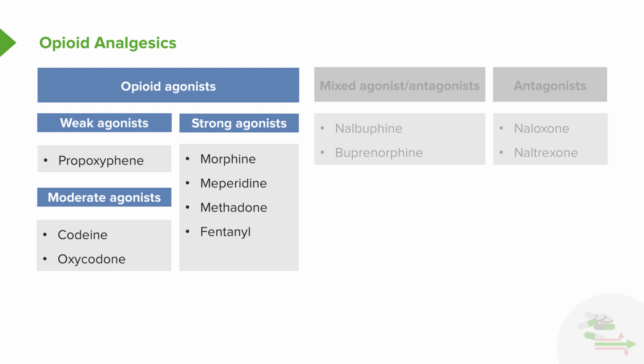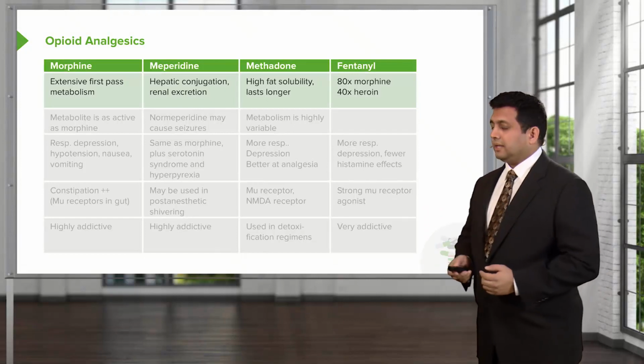This brings us to the strong agonists. There are several in this category. I've listed 4 of them. There's morphine, meperidine, methadone, and fentanyl. Let's go into detail about each of these.